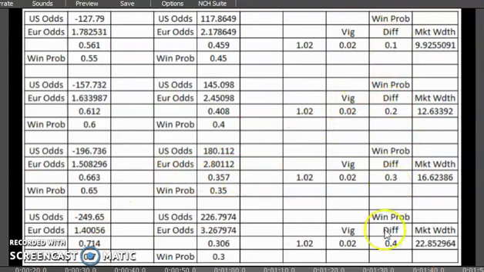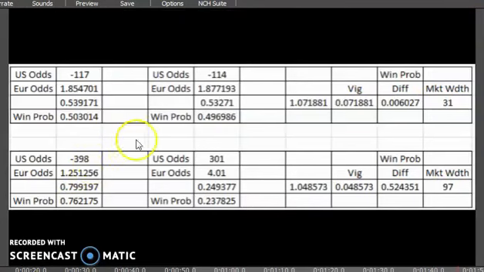So in the two examples provided, the disparity in market width is more caused by the win probability difference than the vig. And because this vig is lower than this vig, Pinnacle is more confident in this line than this line.